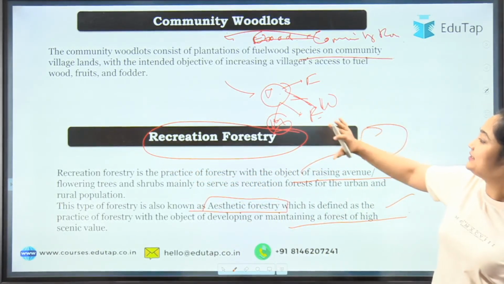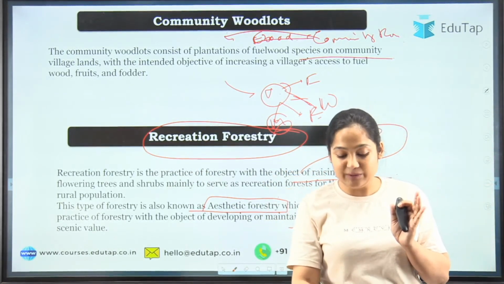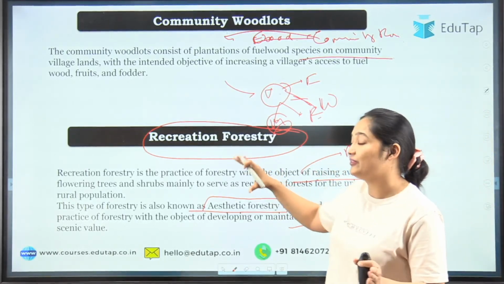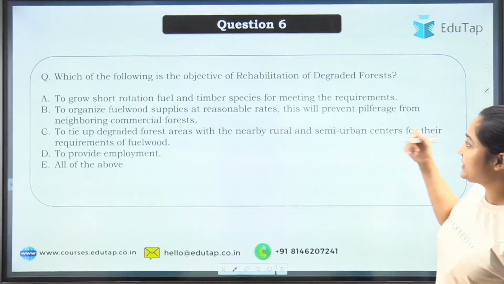Okay, so this is quite easy to understand here. But again, if you go for the NABARD examination, when you will be giving the exam, the pressure is too high. That is why I'll recommend you, even when the thing seems easy, just read it once. Okay, moving to the next question.